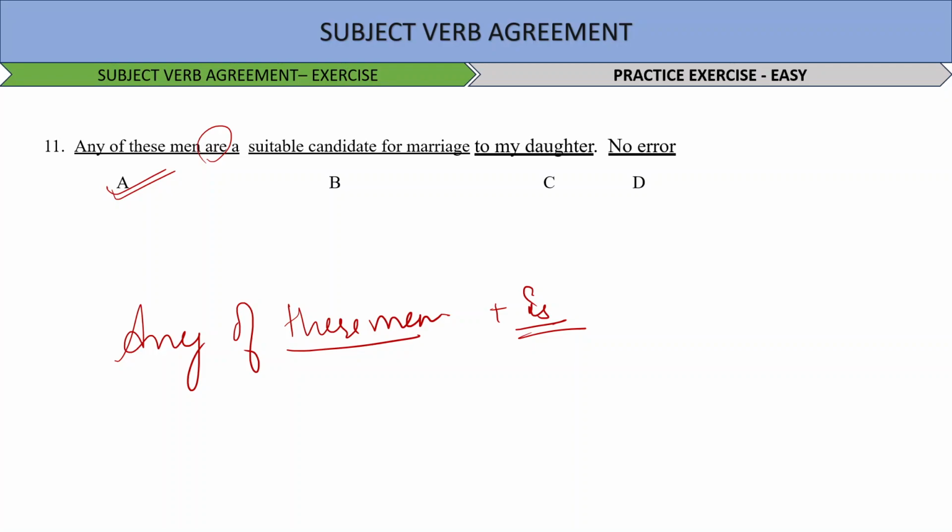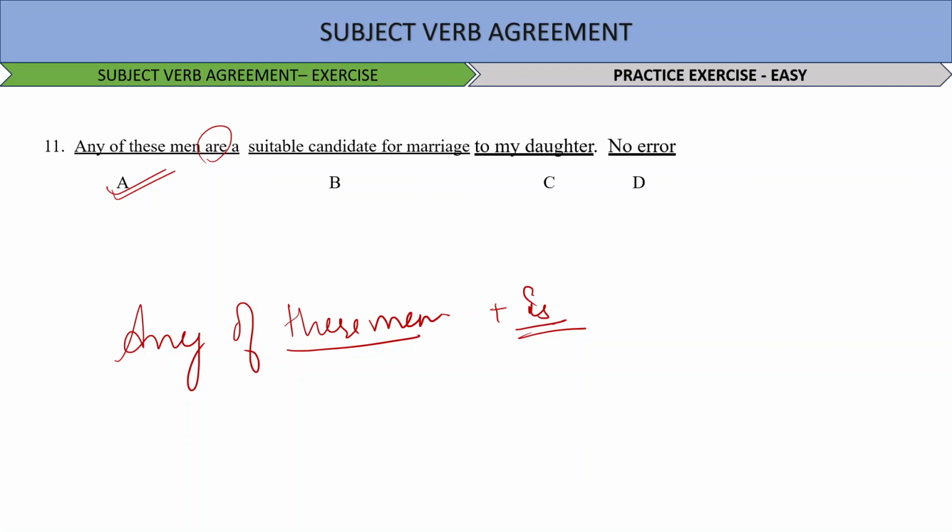So, the neighbors were dismayed to learn that neither her sons nor her daughters were interested in moving. Daughter is singular here, so "was interested" will be the correct answer, and the error is in option number C, right? Next question. I was so thirsty that either of the two mocktails were fine with me.